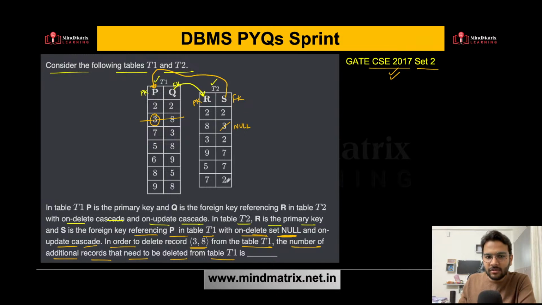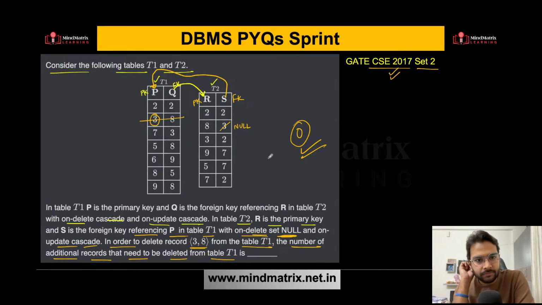Do we have any other 3? No. That's it. Now we can stop. So how many additional records have you deleted from table T1? 0. There is no need to delete any more records. The answer is 0 over here. Is this clear? Yes, Abhas, that is absolutely correct. Do you have any doubt, anyone? If you have any doubt in this question, please ask.